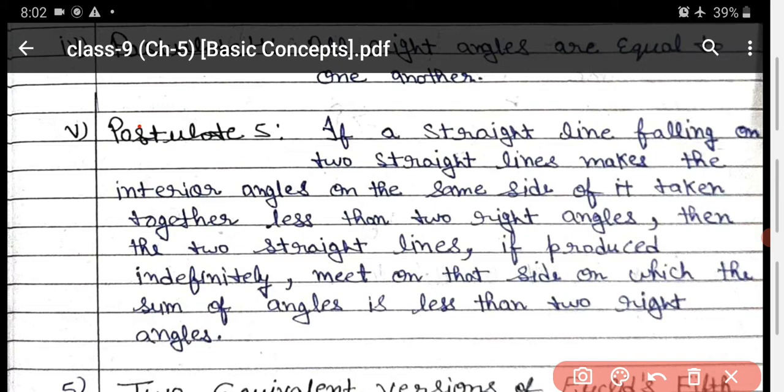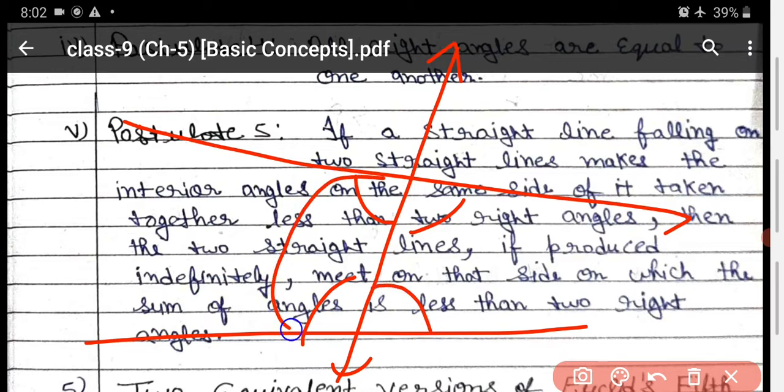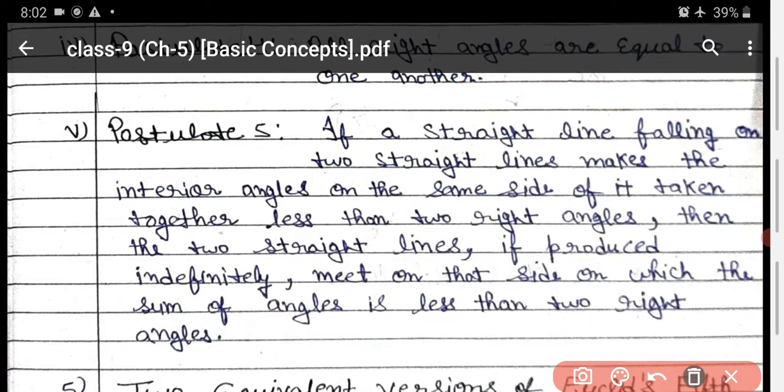It means that when you take two straight lines like that and one straight line falling on them, then these are known as the interior angles on the same side of it. These two are also interior angles on the same side, and this is also an interior angle on the same side. Now they say less than two right angles.